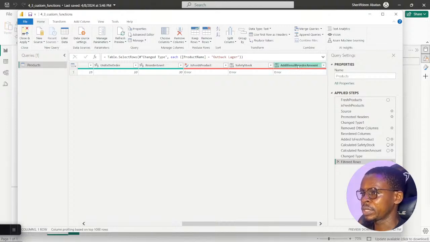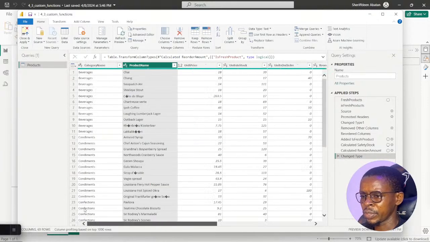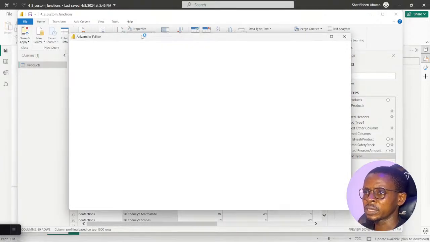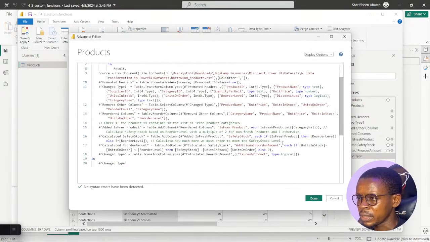So additional reorder amount. That means my query, my code is not correct. My bad. Let me just go back to the advanced editor. I was afraid of that earlier. And all this, I'll just bring this back right from here. Oh, you can see category name. Probably I didn't write this category name completely. Oh, imagine. How did I make that mistake there? Category name. Okay.